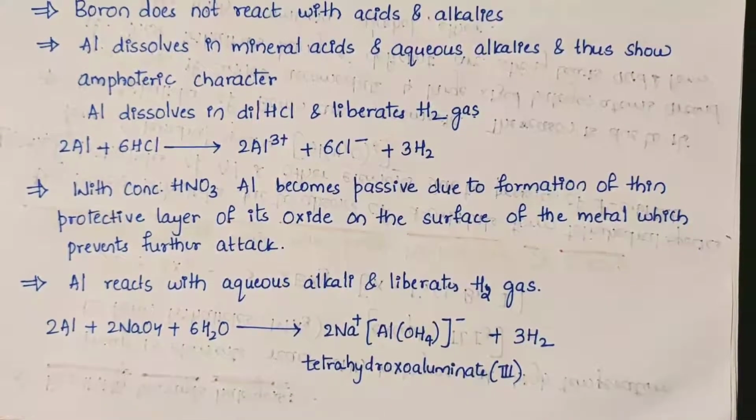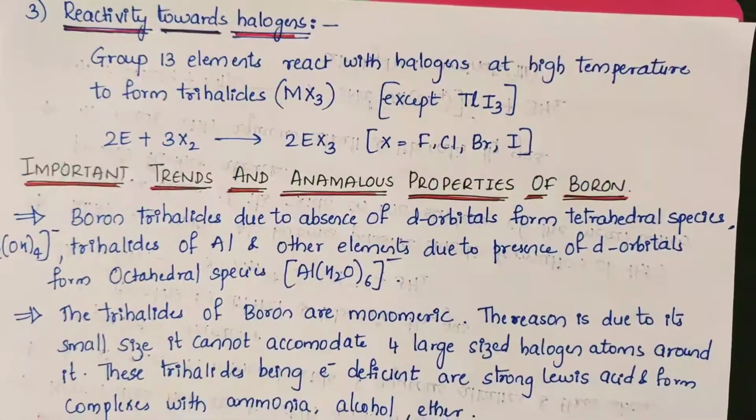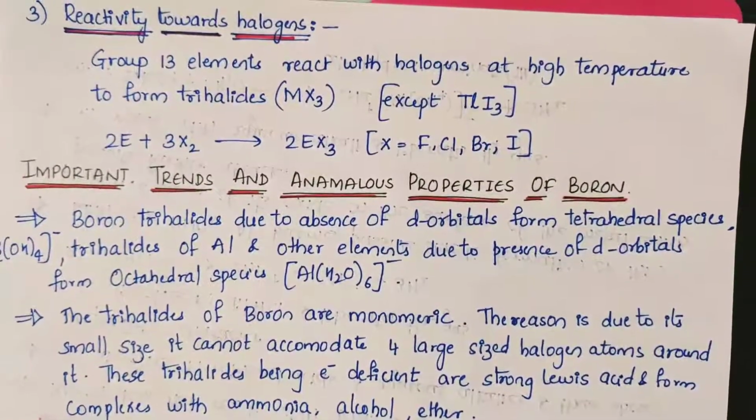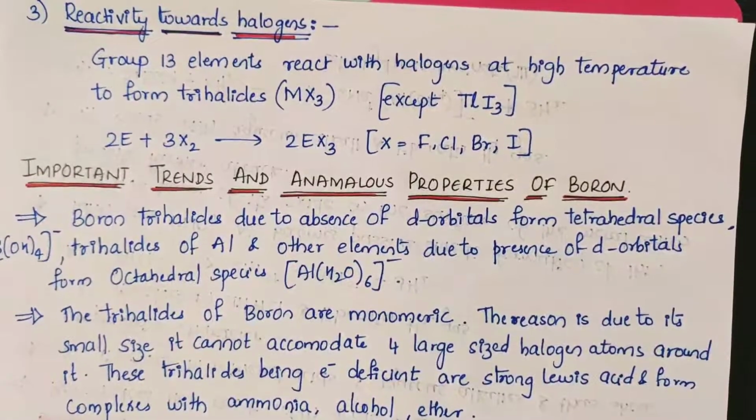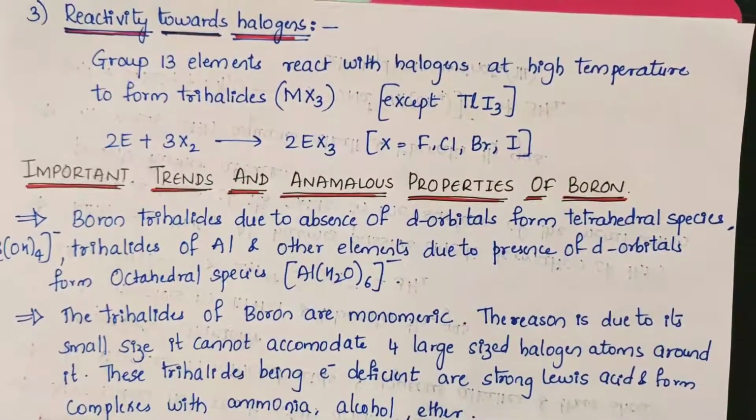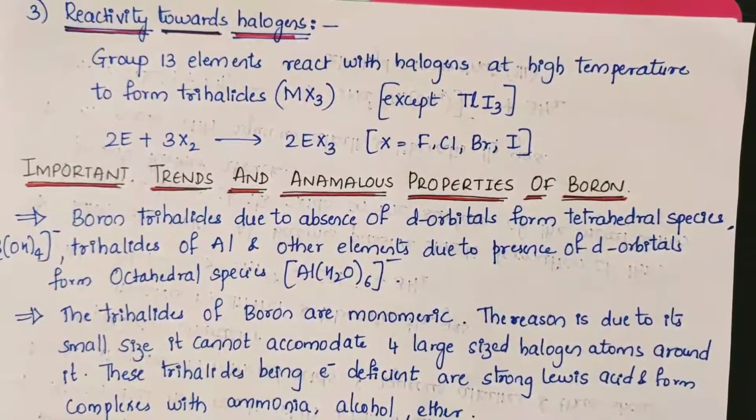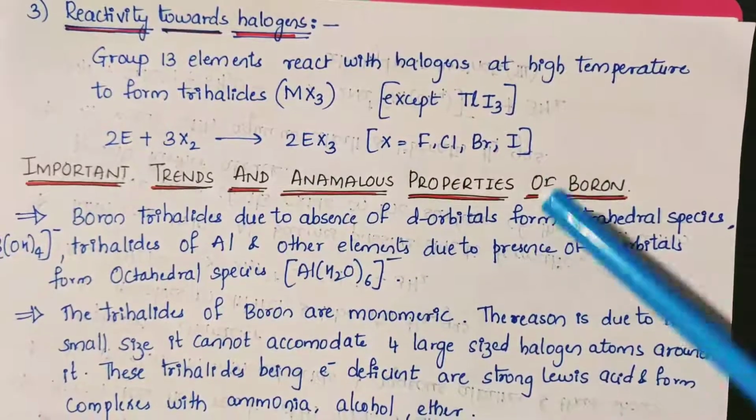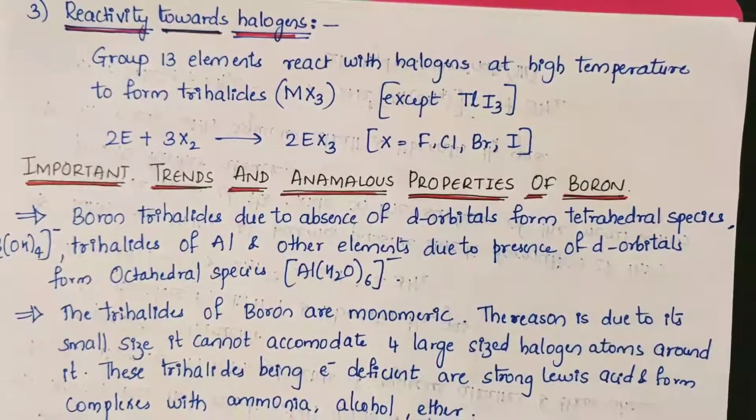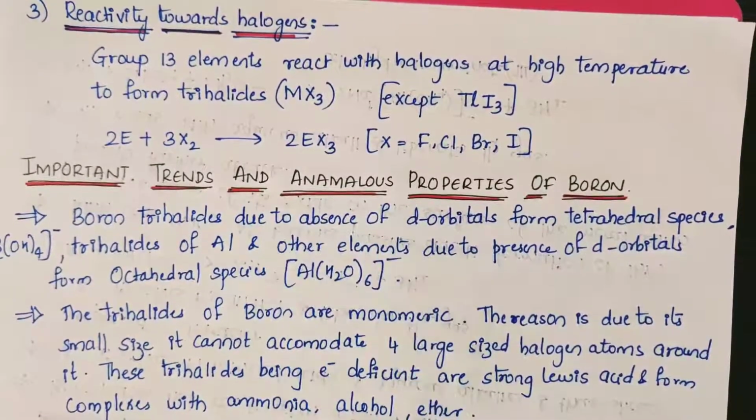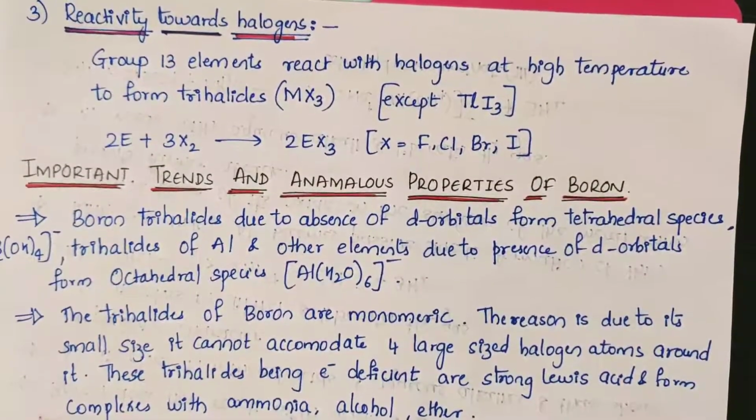alkalis, showing amphoteric character. Reactivity towards halogens: group 13 elements react with halogens at high temperature to form trihalides. Whenever they are treated with halogens, they form trihalides of the form EX3, except thallium iodide. So moving on to the next part, that is important trends and anomalous properties of boron.